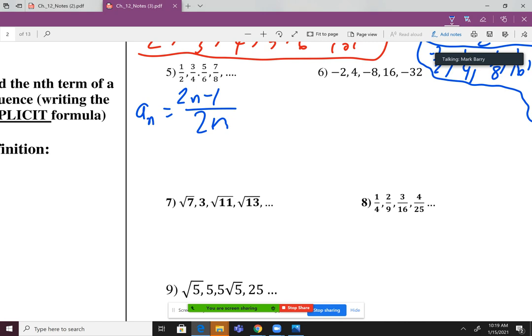Sounds good to me. Let's check it though, just to be sure, because these ones I think are so easy to check. So 2 times 1 minus 1, does that give us our first numerator? Gosh darn right it does. 2 times 2 minus 1, does that give us our second numerator? Yes. 2 times 3 minus 1, does that give us our third numerator? Yes. 2 times 4 minus 1 gives us our fourth numerator? Yes. Nailed it.